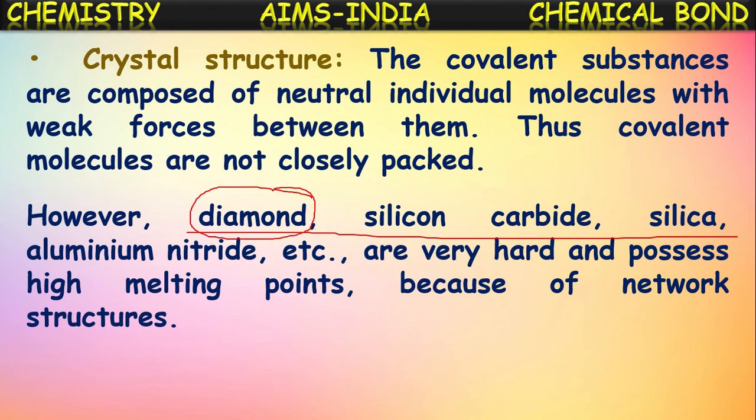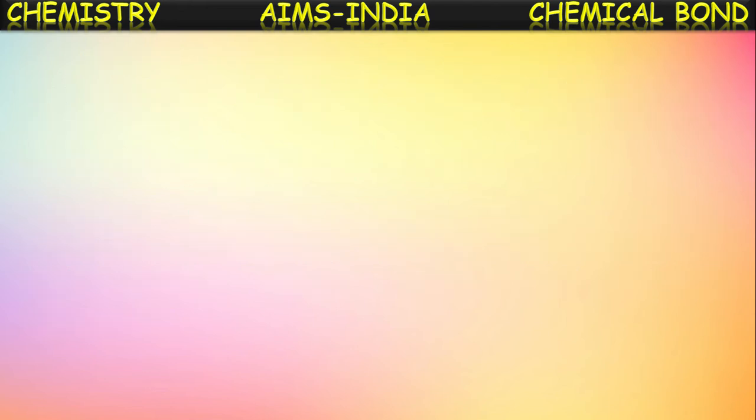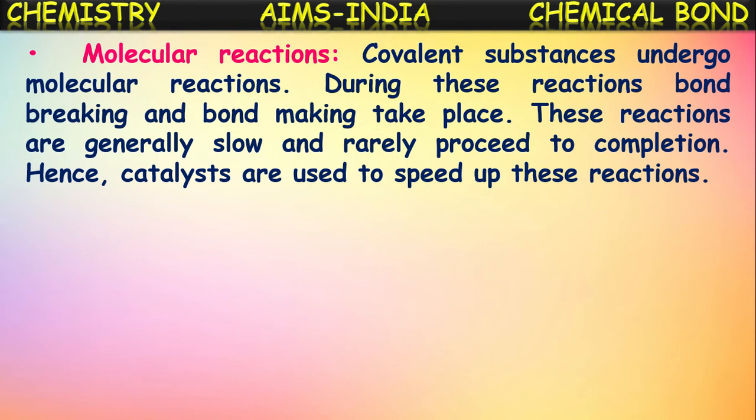Only carbon atoms exist in it, but they exist in large quantity. They form huge molecules, and they exist in a crystalline structure. But for the remaining covalent compounds, between their molecules they have weak forces of attraction and hence they do not form any crystalline structures. Mostly covalent compounds exist in the amorphous form. Okay, let us see another property.